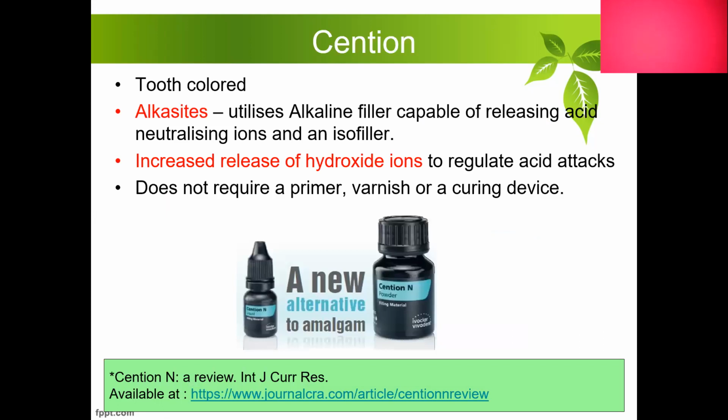Now moving on to a very recent material, Cention. This is considered to be another alternative to amalgam with respect to strength. It is again a tooth colored material, but the classification is still not clear because people are in confusion whether we have to include it under composites or under alkasites, because the main composition of this material is alkasite. That is, it can release acid neutralizing ions, that is, alkaline ions are released into the oral cavity whenever the pH in the oral cavity falls. And also there is increased release of hydroxide ions to regulate acid attacks from the microbial organisms in the oral cavity.